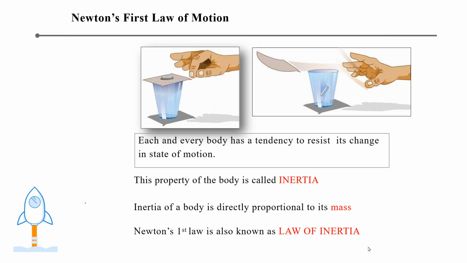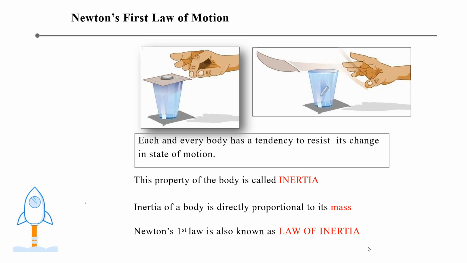Suppose there is a man standing on a bus and suddenly the bus starts. If the mass of the man is less, the backward force he feels will be less. But if the mass of the man is greater, then the backward force felt by him will be greater. So inertia depends only on the mass of the object. And Newton's first law of motion is known as the law of inertia.